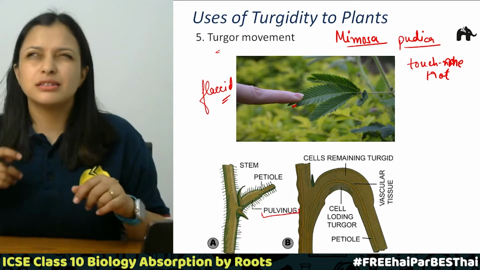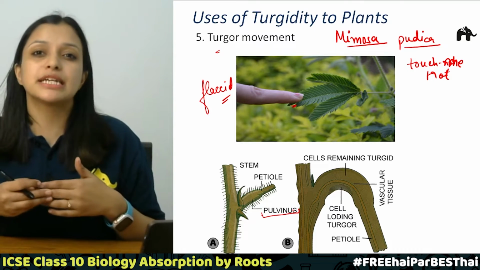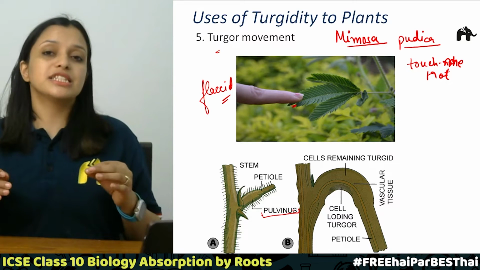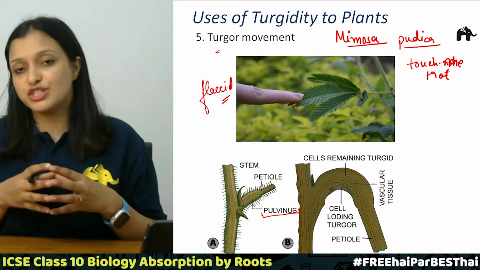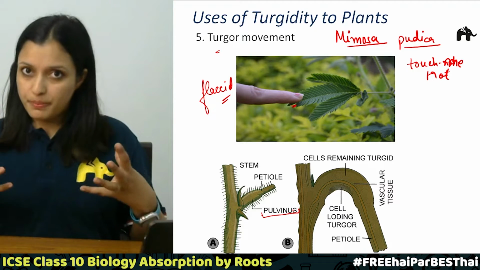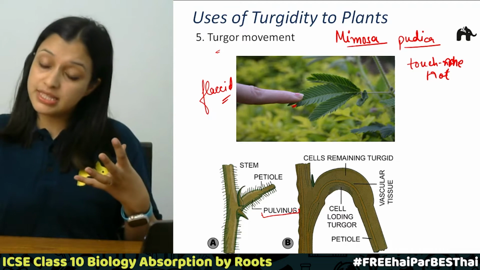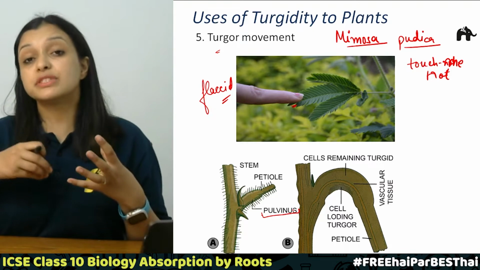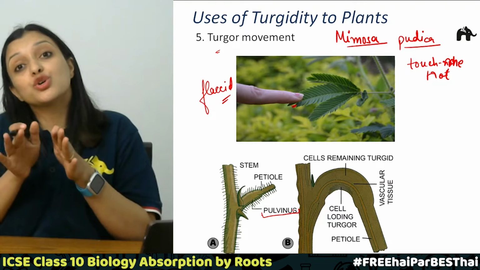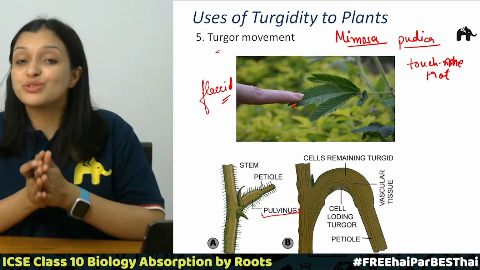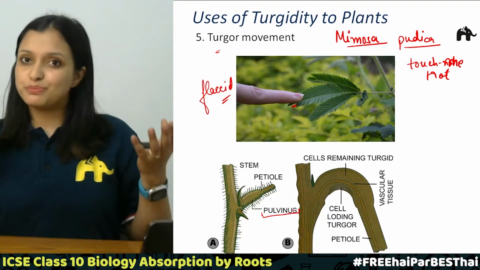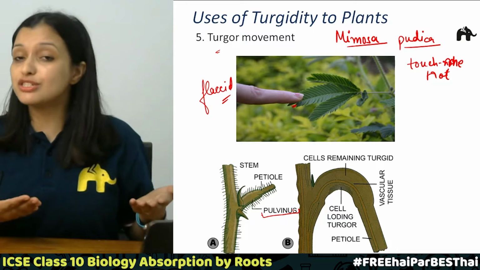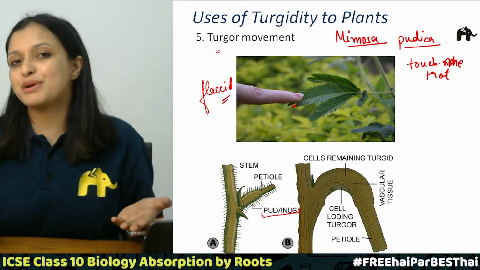Do you remember the insectivorous plants? Those insectivorous plants also close because of the loss of turgidity. When they are open, they are turgid, and as soon as the insect enters those leaves, they lose their turgidity and they close. So that is also the effect of turgidity, the turgor movements. I hope these uses of turgidity in plants are very clear to you.